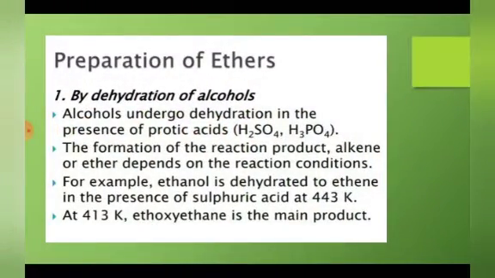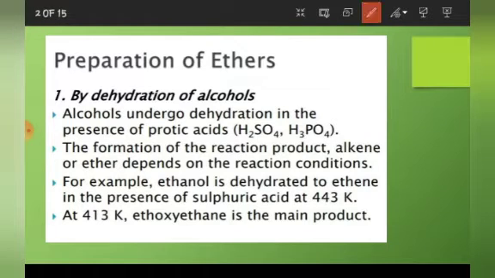See, the first method is by dehydration of alcohols. Okay, now see the main points written. Alcohols undergo dehydration in the presence of protic acids. This is the first condition. We can use either H2SO4 or H3PO4. The formation of the reaction product, alkene or ether, depends on the reaction conditions.